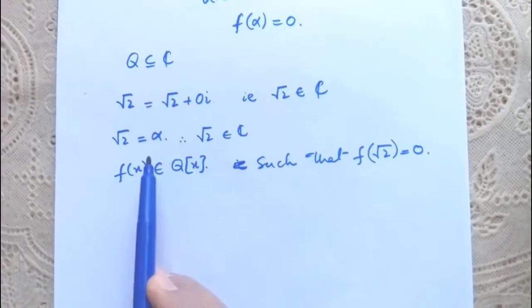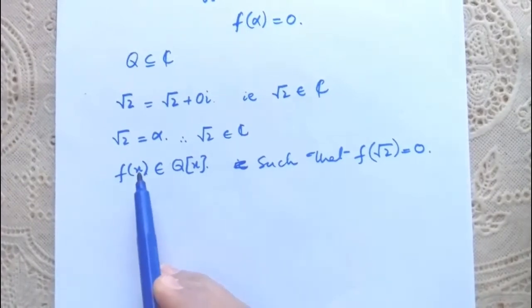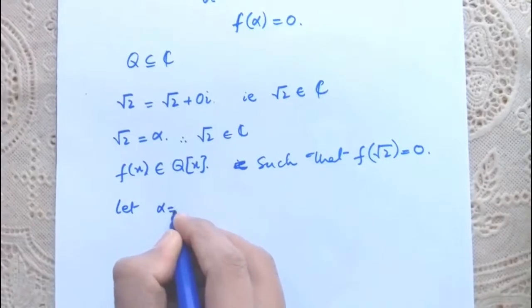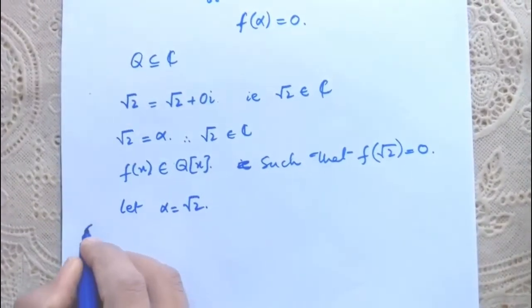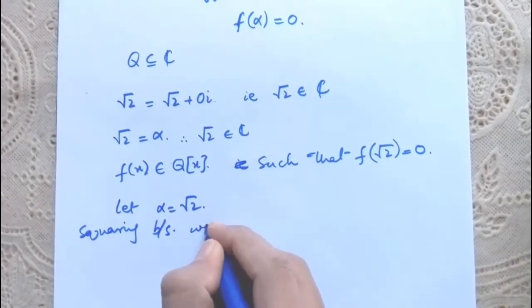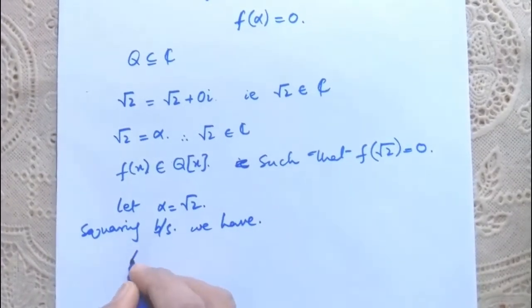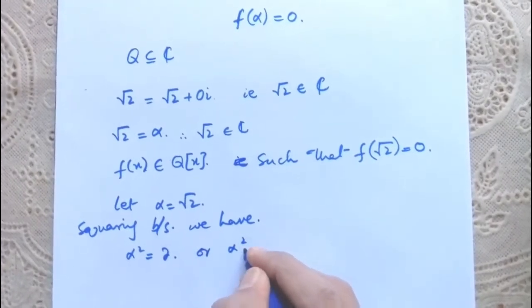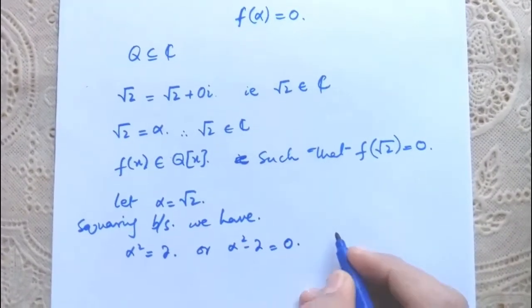Now the question that arises is how to find this polynomial f of x. So let alpha is equal to radical 2. So squaring both sides, we have alpha square is equal to 2, or alpha square minus 2 is equal to 0.